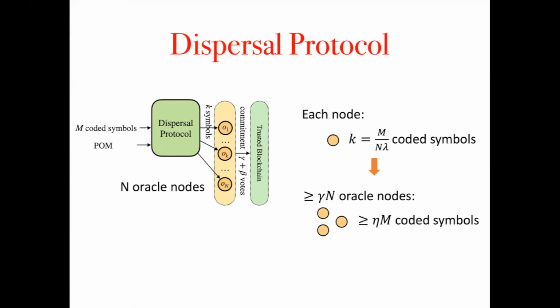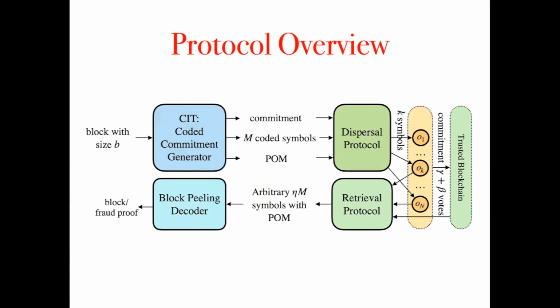With such a dispersal protocol, we let eta be greater than 1 minus alpha. Remember, alpha is the undecodable ratio. So the commitment, along with gamma plus the adversary fraction beta, those votes can be submitted to the trusted blockchain to ensure the data availability.